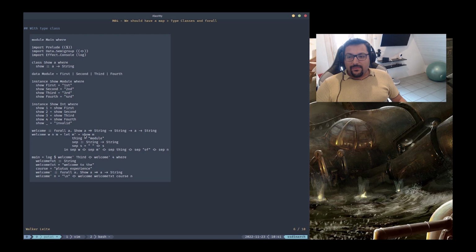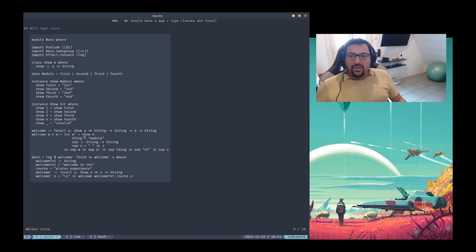Okay, so we need to have 2 functions. One that receives an int, and another one that receives a module, right? If you have just int, we need to have a function that handles int. If you had just a module, we need to have an implementation function that handles the module value. How can we build just a single function that does everything? We're gonna need some kind of abstraction in the language that allows us to overload the same function, you know?